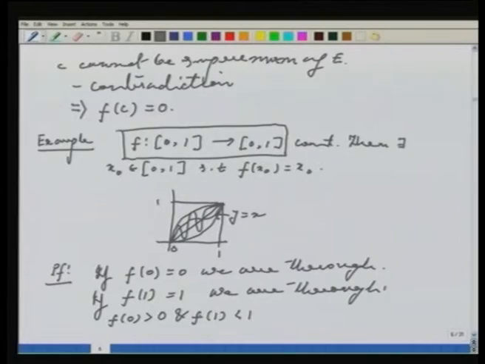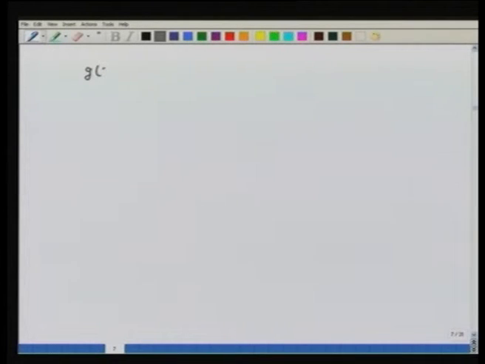Okay, so this is the assumption I am working with: f of 0 is strictly bigger than 0 and f of 1 is strictly less than 1. Okay, very good. Now I define another function, call it g. So I define g of x as f of x minus x. The purpose of considering g is very easy. I have to show that at some point x naught, g of x naught is 0.